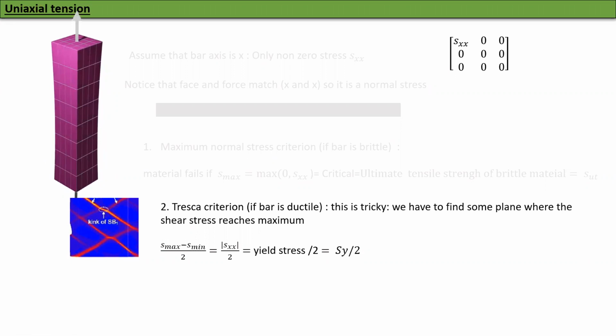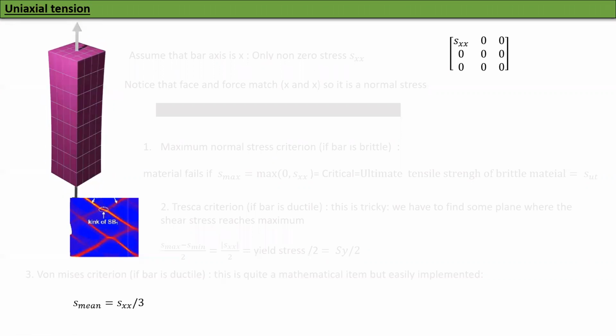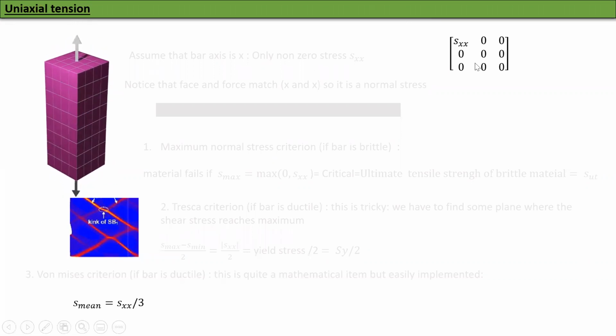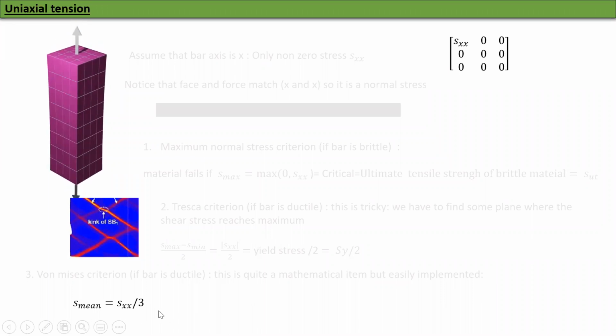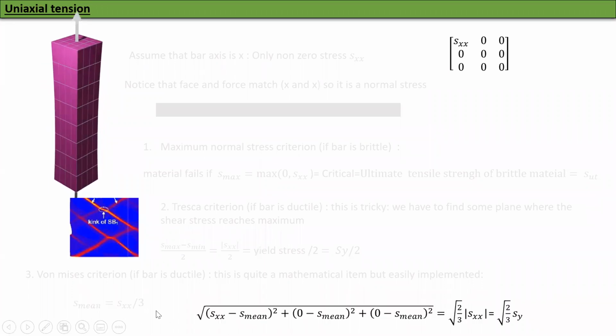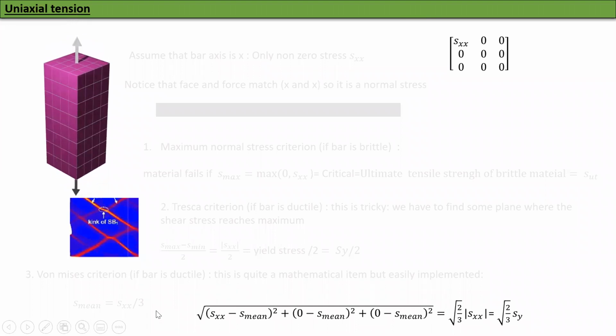Finally, the von Mises criterion. If the bar is ductile, this is quite a mathematical item, but it's actually easy to implement. First, compute S mean. This is Sxx plus Syy plus Szz over 3, and in this case it is Sxx over 3. Then you have to do S1 minus S mean squared plus S2 minus S mean squared plus S3 minus S mean squared.